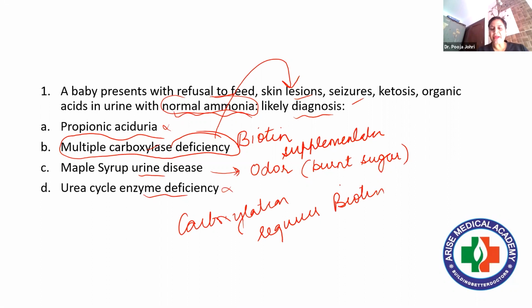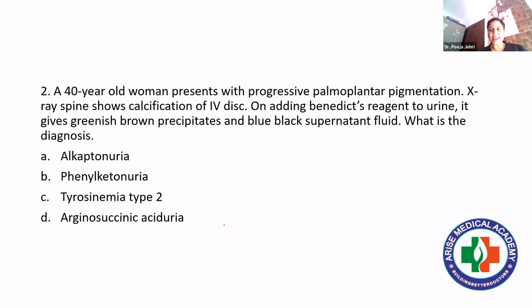So if the person is suffering from this multiple carboxylase deficiency, supplementation of biotin is given. I hope this question is clear to you, and this is how you have to attempt the questions. Then we come over to another question. This is a very important question, and a very simple also.